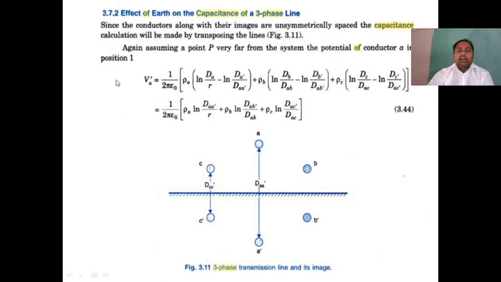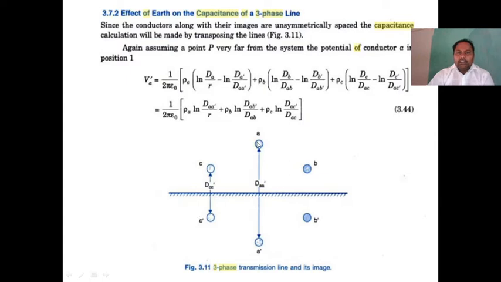Next, effect of earth on capacitance of a three-phase line. So the single phase line is finished. We go for the three-phase line. Here also it is the same. Please observe the diagram carefully. There are three phases: phase A, phase B, phase C. Assume all three phases have positive charge, so their images have negative charges.